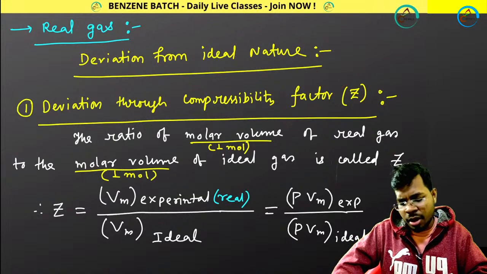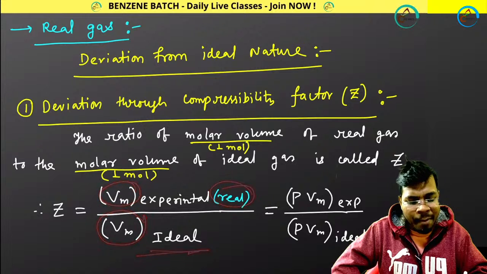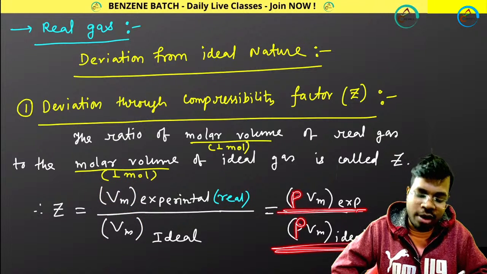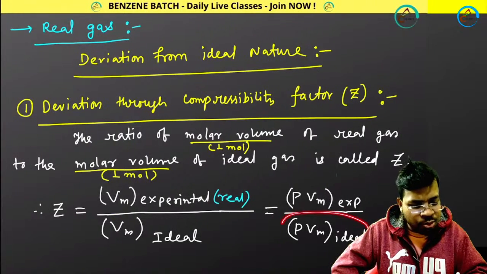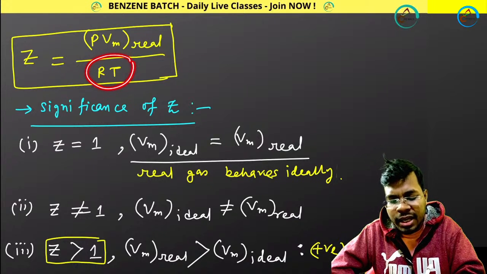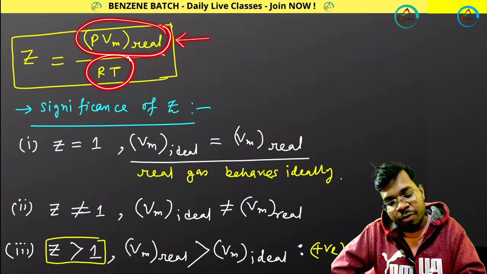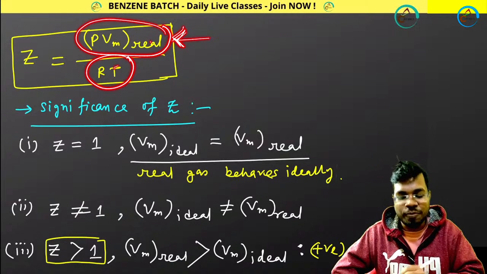So compressibility factor means molar volume for real gas divided by molar volume for ideal gas. And if I multiply with P and P, it becomes PVm and PVm for molar volume for a 1 mole system. For ideal gas, you know PV equals nRT, and as I am considering 1 mole, PVm will become RT. But for real gas, PVm will still be PVm. You cannot change it, because for real gas it is not true.